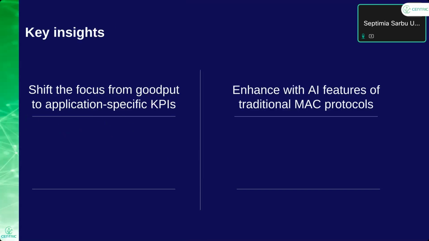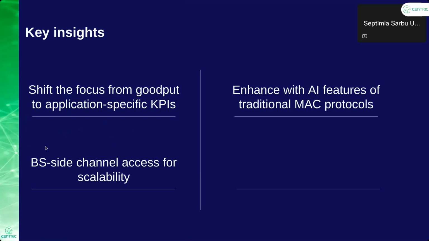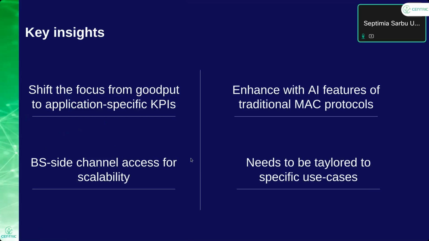Another thing is that we propose embedding AI features in traditional MAC protocols, combining the advantages of both. AI gives flexibility and goal-oriented protocols, but traditional communication protocols have the advantage that they scale to a very large number of users, and by blending these two advantages, we get a better protocol. Another thing is, if we move the processing to the base station, we can scale to a very large number of users. And also a main takeaway is that we need goal-oriented protocols to obtain gains and energy savings.